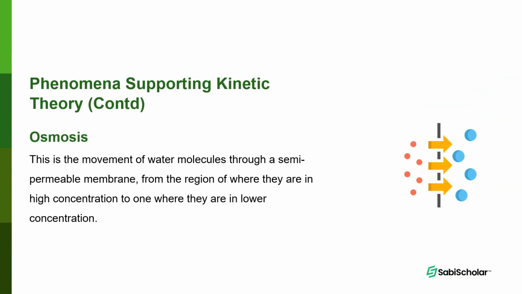The next, osmosis, is the movement of water molecules through a semi-permeable membrane from a region where they are in higher concentration to where they are in lower concentration. And what do I mean? When you have a substance that contains water, the movement of water molecules from where there is higher concentration to where there is lower concentration through a semi-permeable membrane. Semi-permeable membrane means a membrane that allows water to pass through it partially.